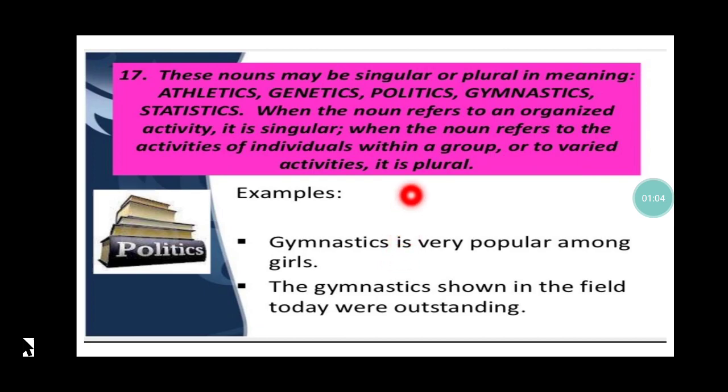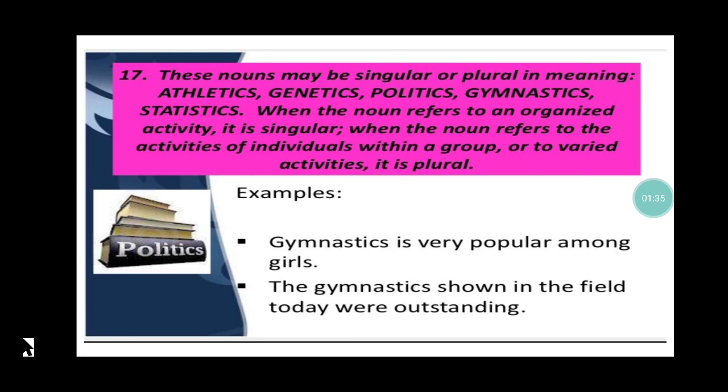But when I talk about the same word referring to activities of individuals within the group, that means the gymnastics shown in the field today, the gymnastics shown by various individuals in the field, different types of gymnastics shown by different individuals, I am not referring to a singular activity, I am referring to the activity of different individuals.